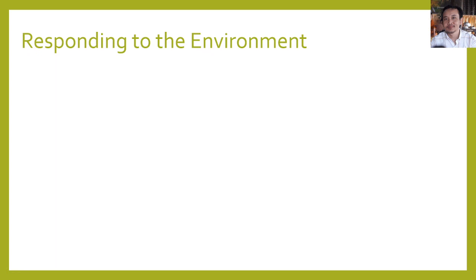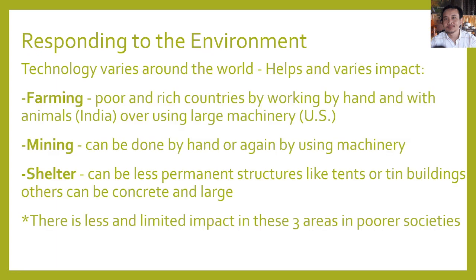Responding to the environment: the technology varies around the world and has various impacts. When a place or people use only simple technologies, it doesn't impact the environment so much.